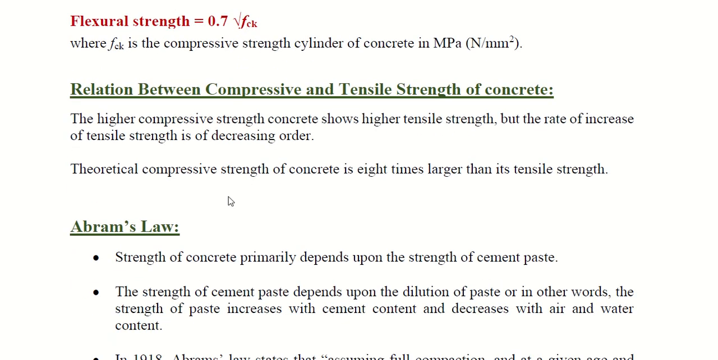Next, we shall see the relation. Just now we have seen the relation between compressive and flexure strength. Now we'll see the relation between compressive and tensile strength of concrete. Remember, the higher the compressive strength of the given concrete specimen, the lower its tensile strength will always be. Theoretical compressive strength of concrete is approximately 8 times larger than the tensile strength. Okay, if your tensile strength is 1 megapascal, say, then the compressive strength of that specimen should be around 8 megapascal.